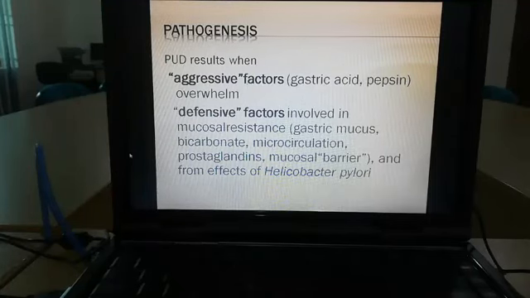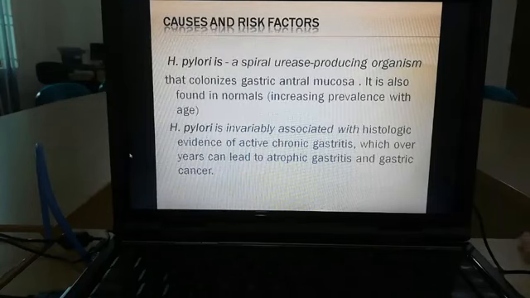And the most important factor is the effect of H. pylori, that is Helicobacter pylori. That is the most important thing about peptic ulcer disease. We are going to discuss about it later. Now, next slide, we are going to discuss the causes and risk factors of peptic ulcer diseases.